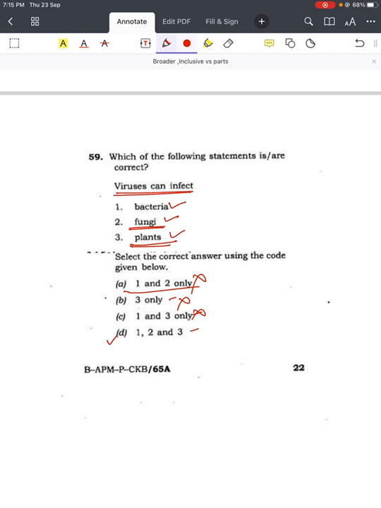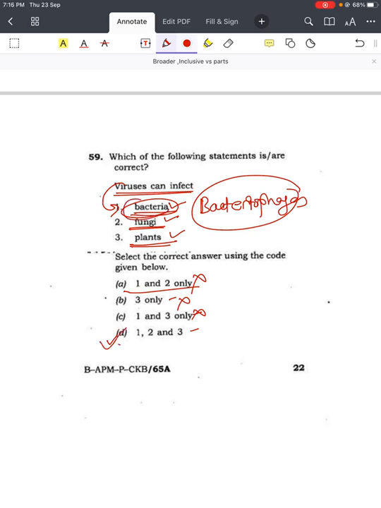And if you know, there is one concept called bacteriophages. In this, the virus will eat bacteria. It means nothing but they will infect bacteria. That's why you should take a broader and inclusive approach even in this kind of question. If you are in doubt, if you are not sure whether a virus will infect bacteria or fungi, you can take a chance and go for 1, 2 and 3.